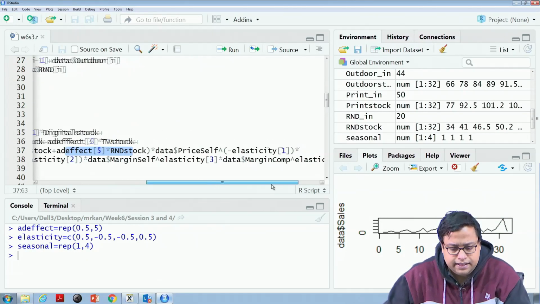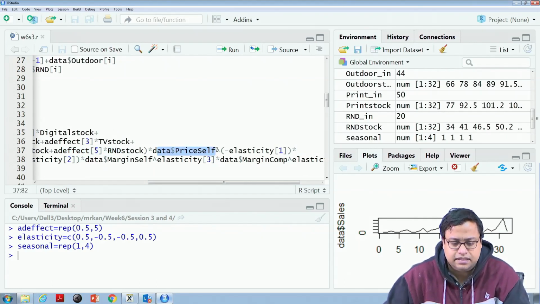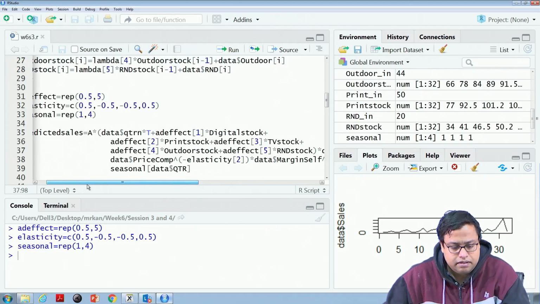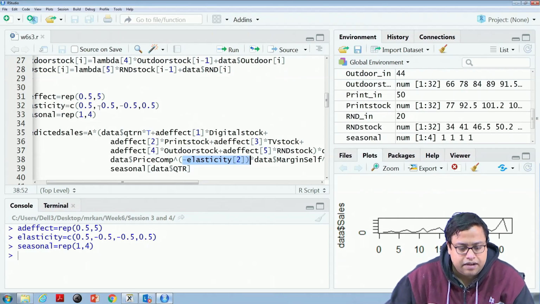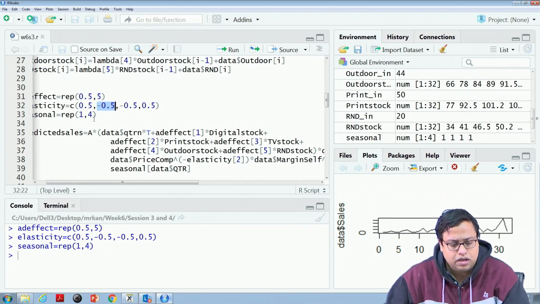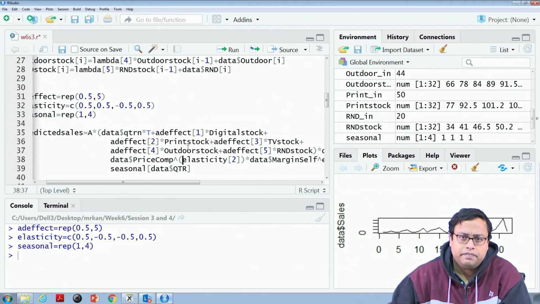Then I am writing price to the power minus elasticity, price of mine, fair enough, multiplied by price of competitor to the power minus elasticity, because I have taken the competitor's elasticity as minus 0.5. I can just change it, make it 0.5, and this is price to the power elasticity, fair enough.